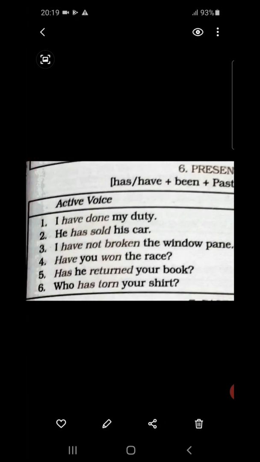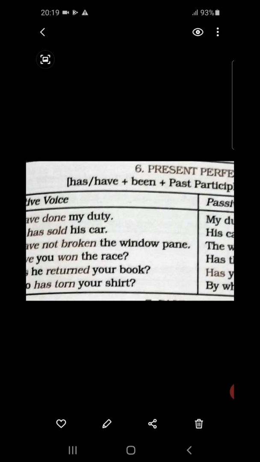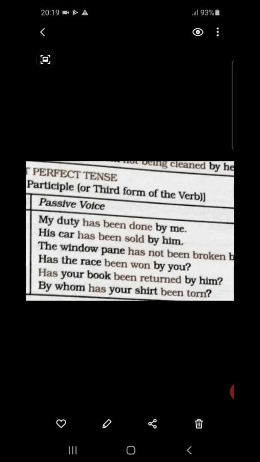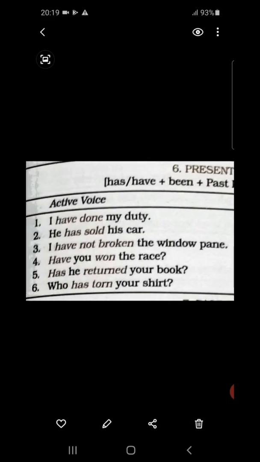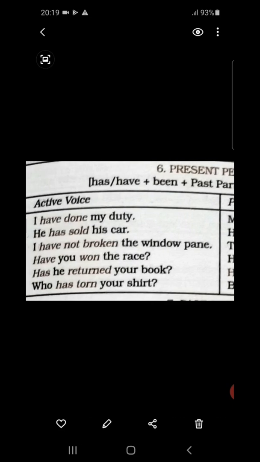Next one. Has he returned your book? Question mark in the active voice. Now in the passive voice, has your book been returned by him? Question mark. Has is remaining almost the same.